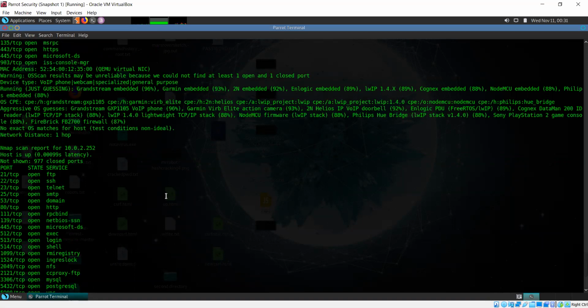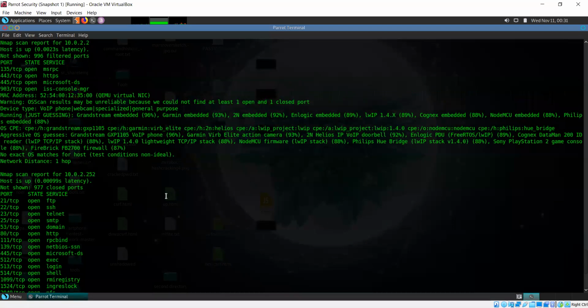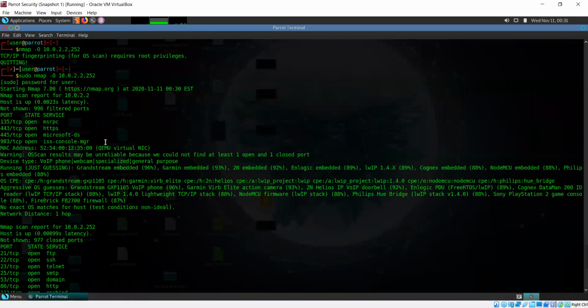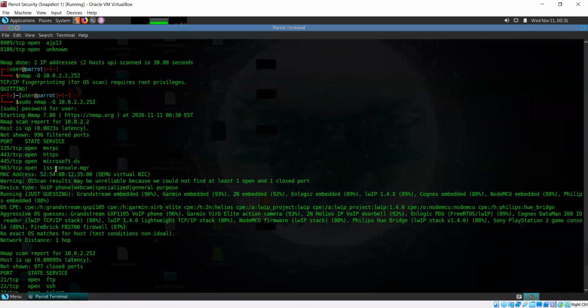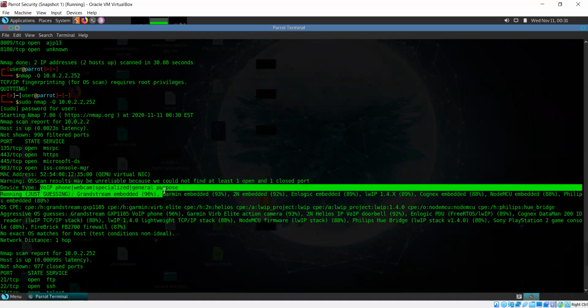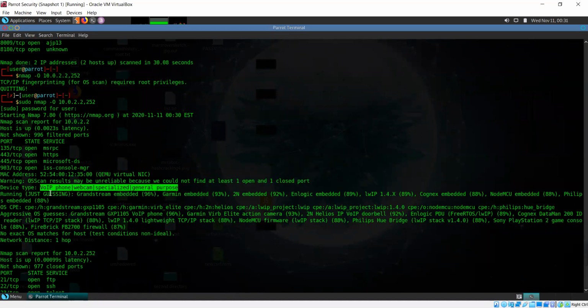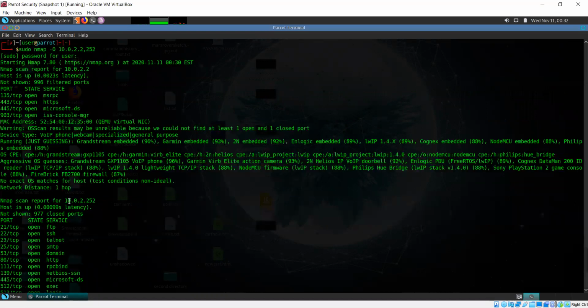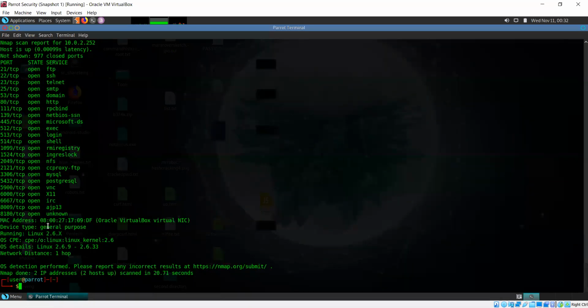Okay, now this is what clears things up for us. So in the first case, it's telling us that the device type is voice over IP phone, webcam, or other device, and it's not able to properly tell us the OS that's running. While in the other case, it's telling us that the device type is a general purpose device running Linux.